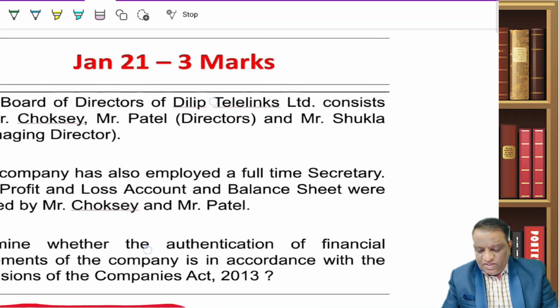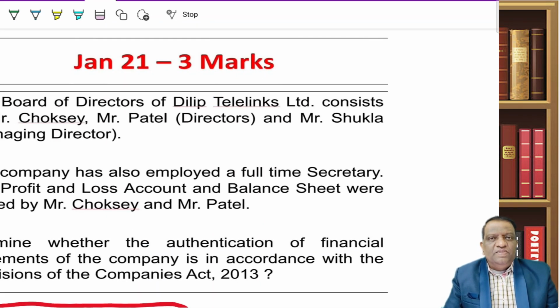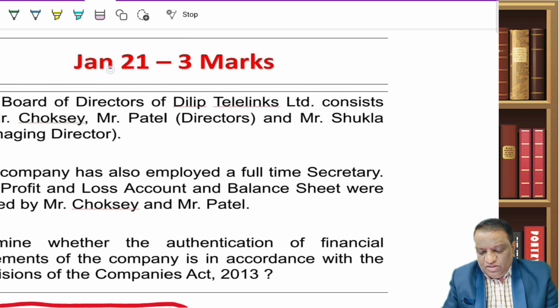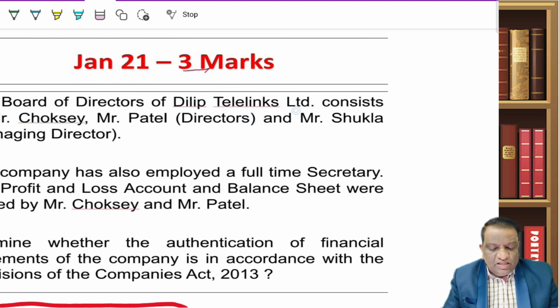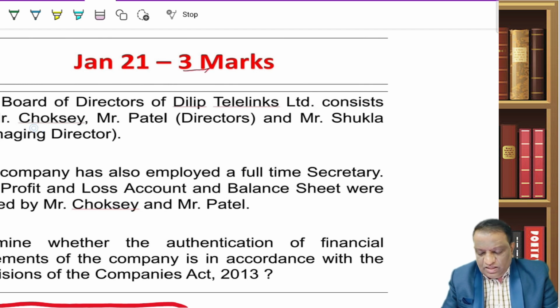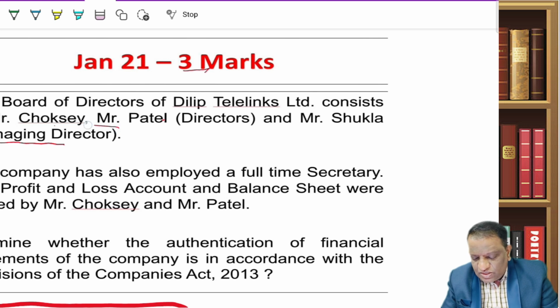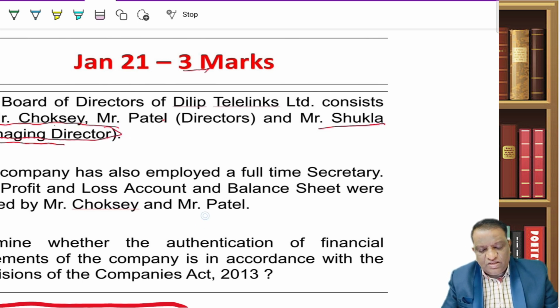See, the sole purpose of this class is to make you familiar with the examination questions. Now, let us look at January 2021, which is again asked for 3 marks. What are they saying? The board of directors of Dilip Telelinks Limited consists of one director, two directors, and then he has given Shukla, who is a managing director. So again, the point here is you have to focus on this point. With this Shukla, who is the managing director, his signature should be there. Let us read the facts.